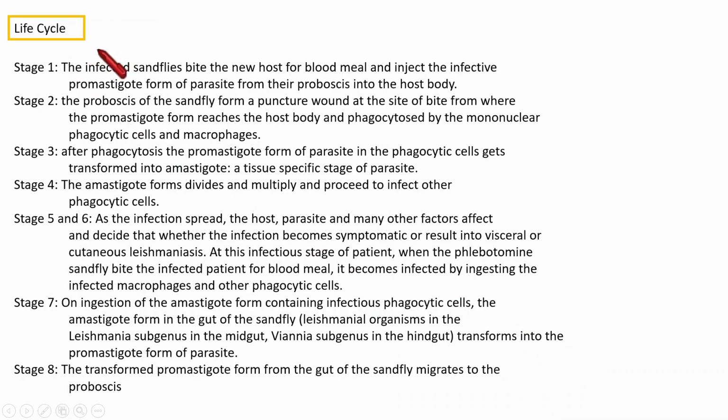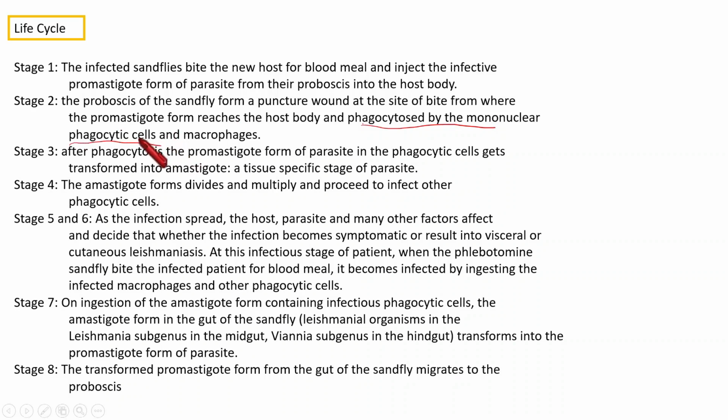Then the life cycle. The life cycle proceeds through so many stages. The first stage is the biting of the sandfly to a new host for taking a blood meal. At that time, the promastigote form of the parasite present in the proboscis of the sandfly enters the host body. As the promastigote form enters the body of the host, it is phagocytosed by the phagocytic cells present in the host.